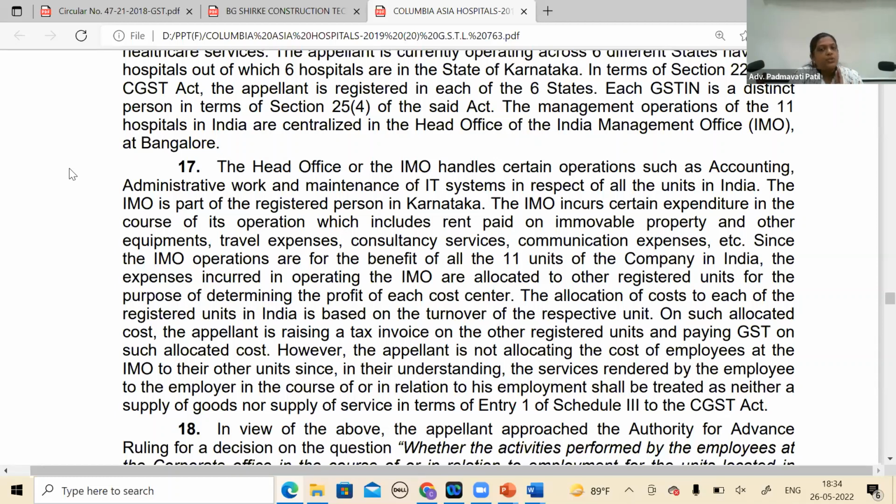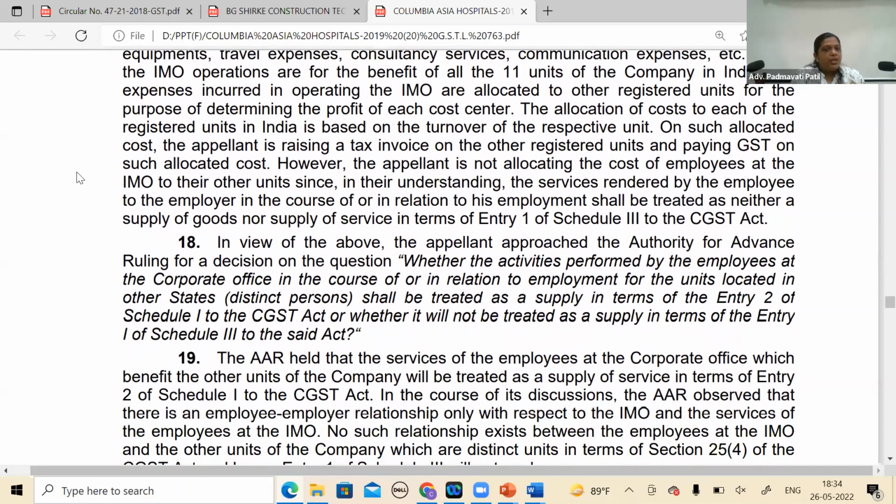However, the appellant is not allocating the cost of employees at the IMO to their units, since, in their understanding, this service is rendered by employee to employer, as I was mentioning, in the course of or in relation to his employment, which is specifically there under Schedule 3 Entry 1, that is neither a supply of goods nor a supply of service. So they had that understanding, wherein they have distinguished in para 18, wherein they say that no, the employee-employer relationship is only between the head office and me when I'm sitting in head office and doing, not the other branch. With the other branch, I don't have an employee-employer relationship. And that was the reason.